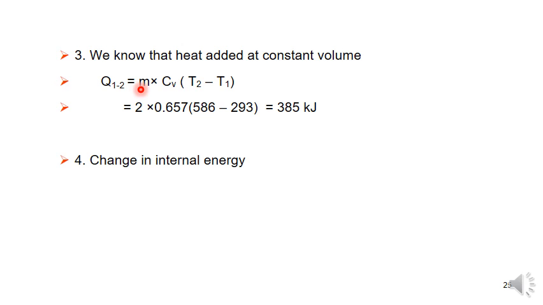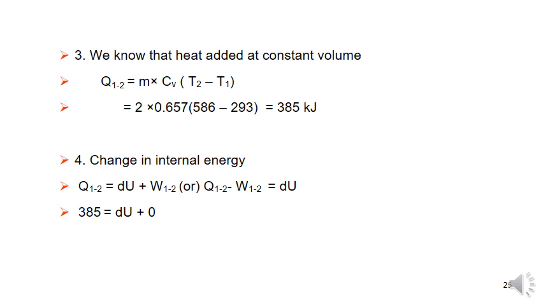Next, the fourth one: change in internal energy. Change in internal energy is nothing but dU. dU is equal to dQ minus dW. Already we got the Q value and dW is 0, so dQ is equal to dU. Whatever the heat supplied at constant volume is nothing but the change in internal energy. So dU is equal to 385 kilojoules. The work done is zero, according to the Charles law we find the temperature.